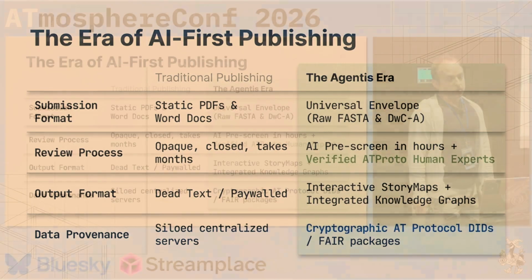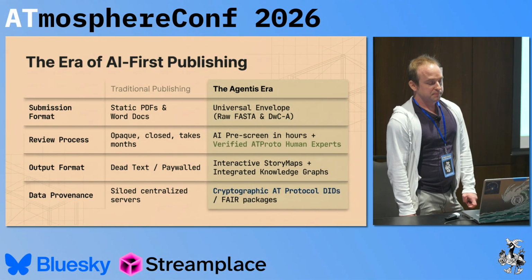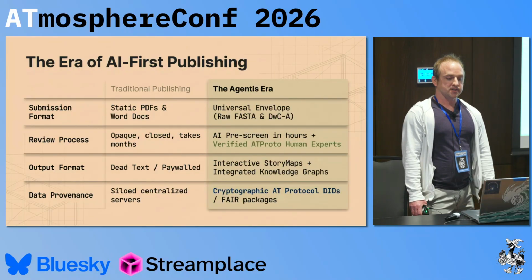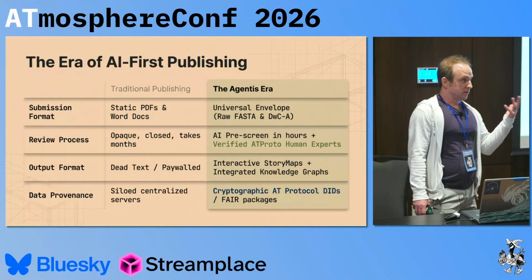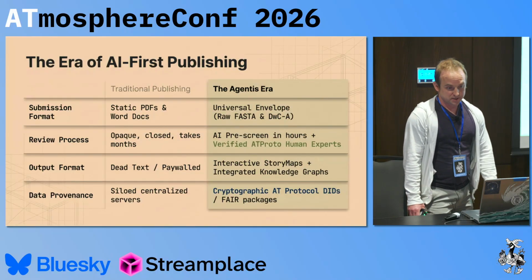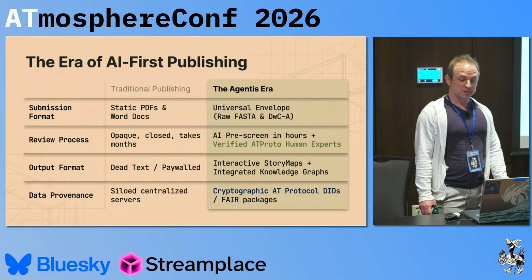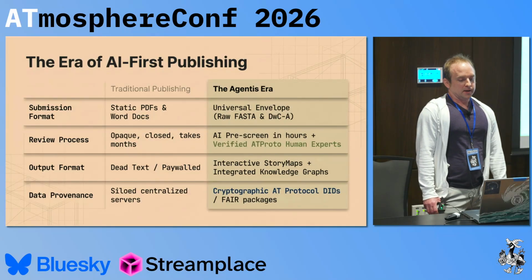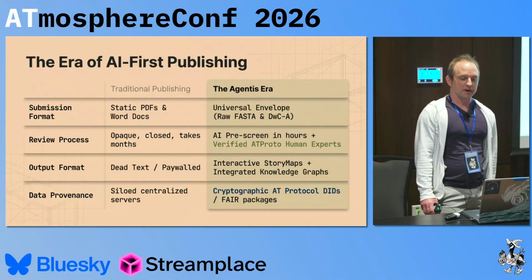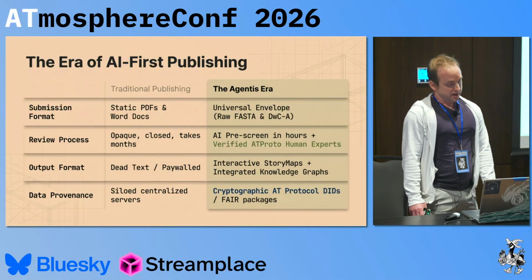And so we're leaving the era of traditional publishing. We're no longer going to be looking at static PDFs and Word docs. Everything's going to be more universal. We're going to have submissions that accept raw data itself instead of your written projects. The AI process is going to be faster. It's painfully slow right now. It's also going to continue to leverage human experts. The output format, dead paywalled text, is old, out with it. We are more excited about interactive story maps and knowledge graphs that are amenable to large-scale ML applications, certainly the future.